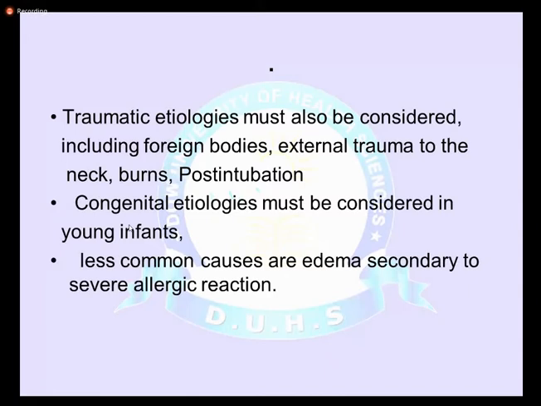In young infants, we also deal with congenital etiologies, including the presence of laryngeal web, vocal nodules, and pharyngeal or laryngeal congenital stenosis. But these are rare entities. Less common is edema secondary to severe allergic reaction, but allergic rhinitis is one of the common causes of upper respiratory tract infection in children.